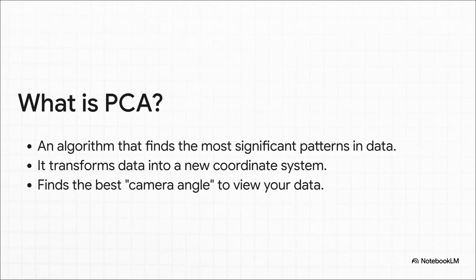So what even is PCA? Well, at its heart, it's a clever algorithm that transforms our data by finding a much better way to look at it. Just imagine you're trying to film a really busy intersection, but your camera's at a terrible angle where a building is blocking most of the view. PCA is like moving that camera to the perfect spot, the perfect angle where you can see all the important action happening clearly along one single line of sight.